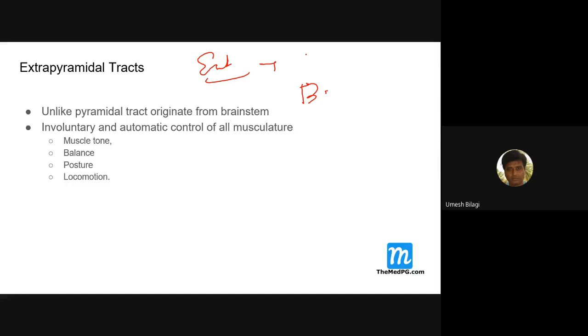These structures are involved in muscle tone, balance, posture, and locomotion. Even the cerebellum can be grouped in the extrapyramidal system. It is also part of the extrapyramidal system, but I want to take the cerebellum separately because it has other things to do with it. So I have not concluded here.